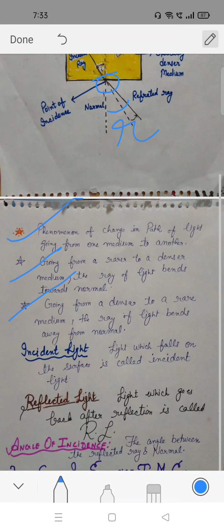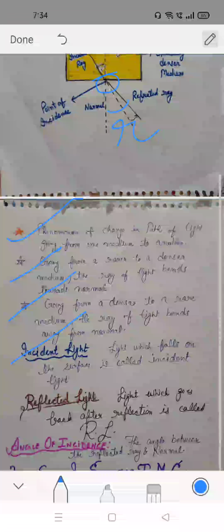Next topic is incident light. Light which falls on the surface is called incident light. By measuring the angle, we can determine the wavelength of the incident light. When the incident light arrives at a very shallow angle, the micro lens will refract it so that it does not reach this area.